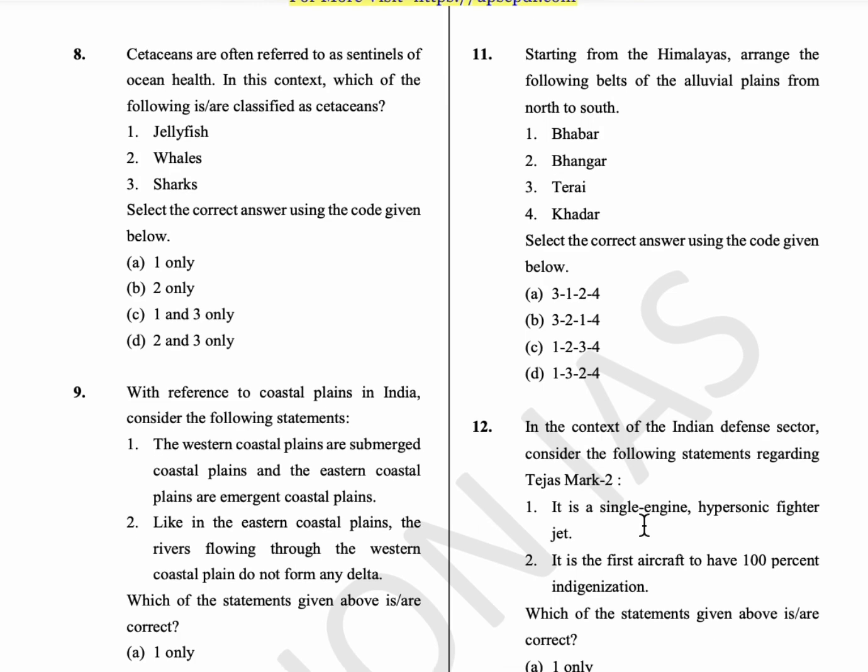Eighth question, cetaceans. Cetaceans are the marine animals that provide an insight and information about the marine ecosystem. Cetaceans are often referred to as sentinels of ocean health. In this context, which of the following are classified as cetaceans? Only whales are classified here. Jellyfish and sharks are not cetaceans. So option B is the answer.